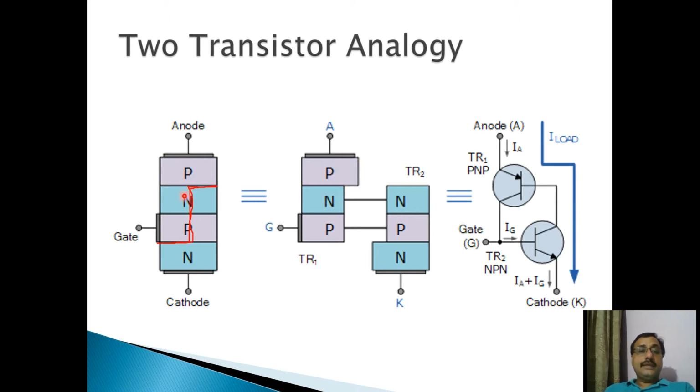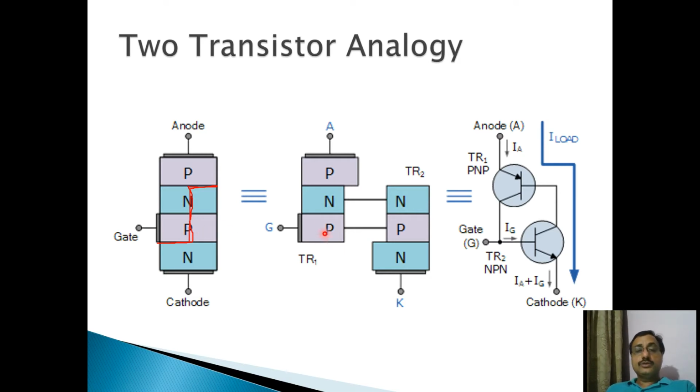So this P N P is here, this N P N is here, and as for this N and this N, I have cut this N layer in two parts, one left part and one right hand part. These were joined together earlier. Here in this SCR, these are joined together metallurgically. So we will assume these are joined electrically here, because these were joined earlier also. N and N and P and P, the left side of P and right side of P were joined together metallurgically.